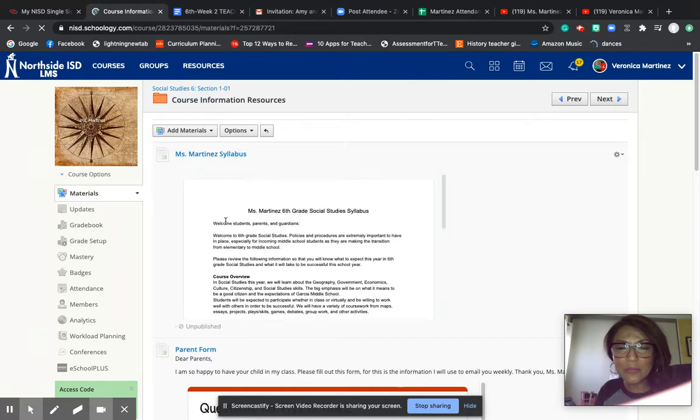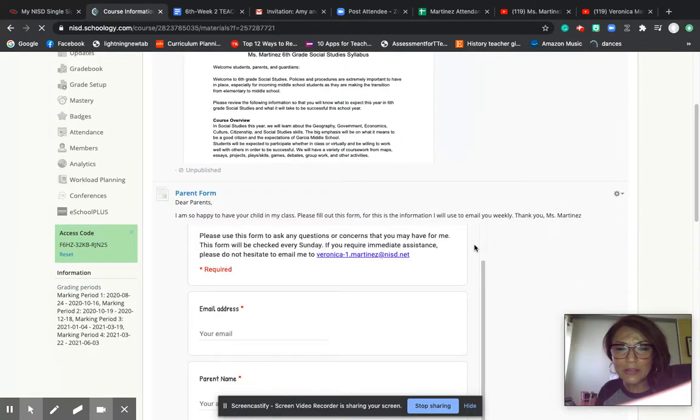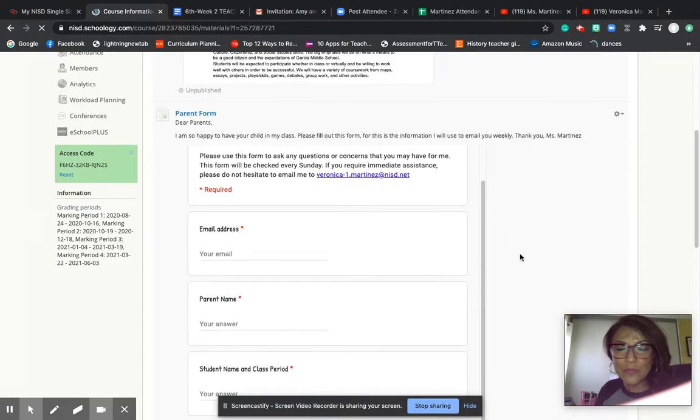It's really important that you read the syllabus with your parents. Here's the parent form. This form is extremely important for your parents to fill out. The reason I need them to fill this out is because every Sunday I communicate to your parents. If I don't have an email, I cannot send them information about what we did the week before, or what we're going to do.